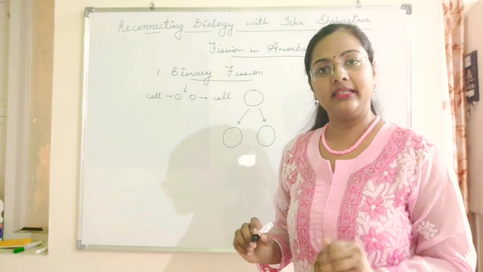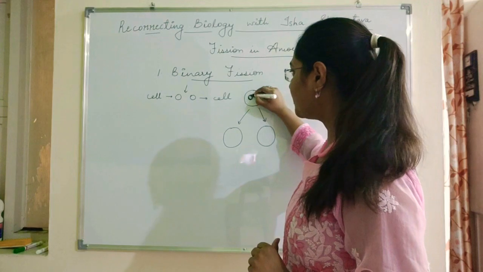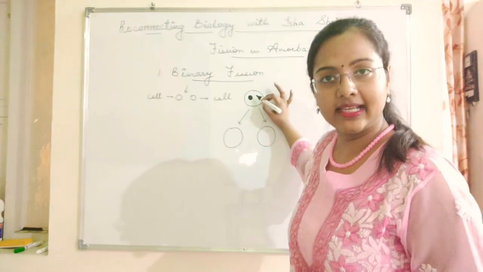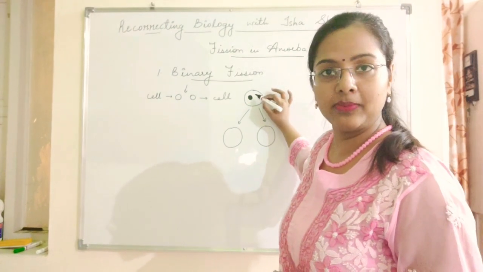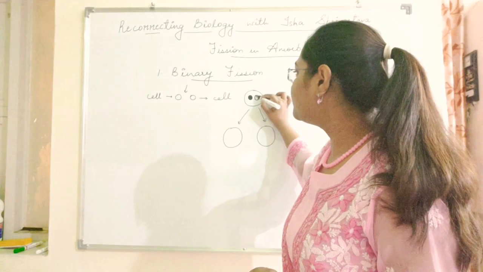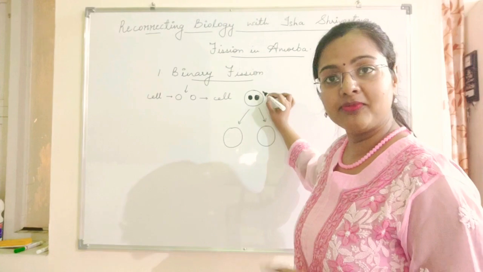Whatever materials are there in the first cell, it will divide into two parts first and then it will go into the different cells. For example, if this is a cell and it has a single centrally placed nucleus, before division, this nucleus will double up. The quantity of the cytoplasm will also double.